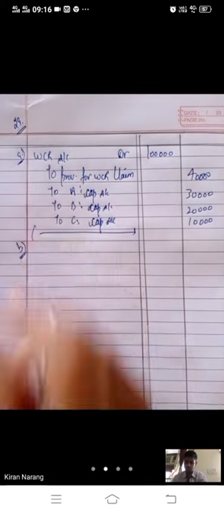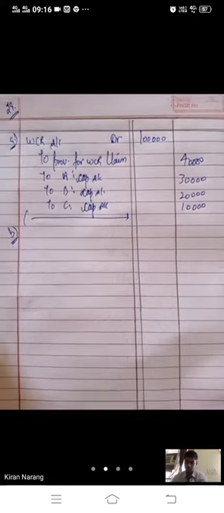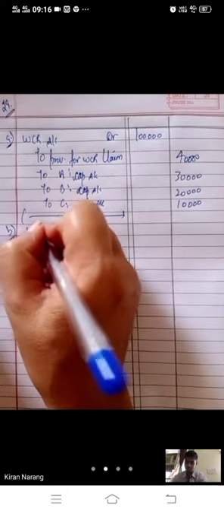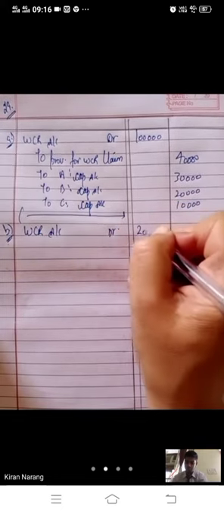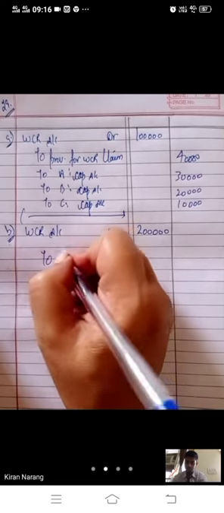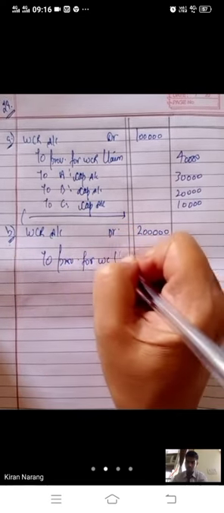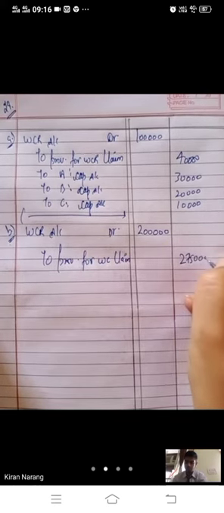Come to the second now. Workmen compensation reserve is given as 2 lakh when there is a claim of 2,75,000. The claim is more than the reserve, so you have to pass two journal entries. You have to use revaluation also because your liability has increased. You have a reserve of 2 lakh, but there is a provision for workmen compensation claim of 2,75,000.